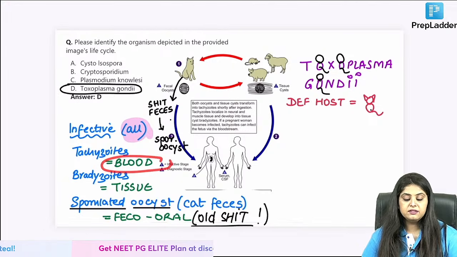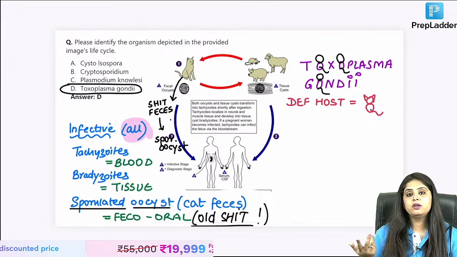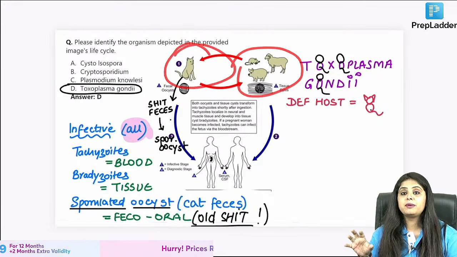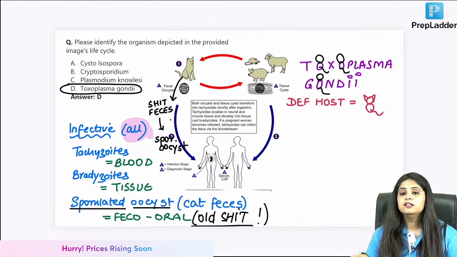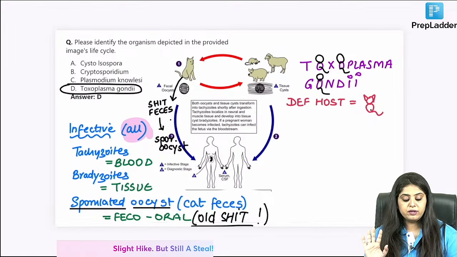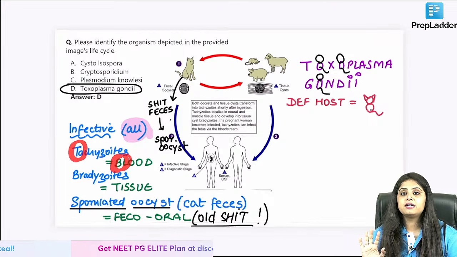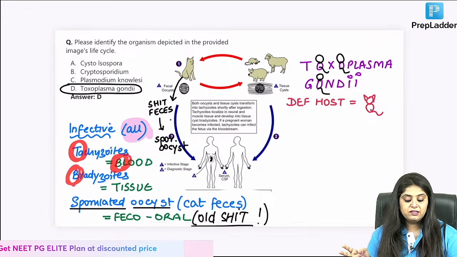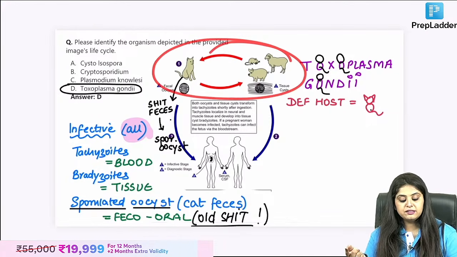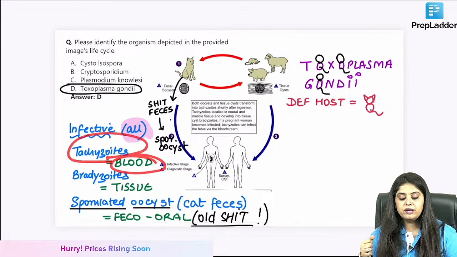Second way is either we can get it via blood transfusion. Someone was having the disease, his blood came into my body, so blood transfusion. Second is tissue. Maybe imagine eating the tissue of some animal and that animal has this disease. So one is bradyzoid, one is tachyzoid. BT is what you have to go alternative. For example, if they ask you how do you get tachyzoids, we get tachyzoids via the blood. How do we get bradyzoids? We get bradyzoid via the tissue. So if they say animal eating से हुआ है, tissue से हुआ है, you will say bradyzoid. If they say अच्छा blood transfusion से हुआ है, you will say tachyzoid.